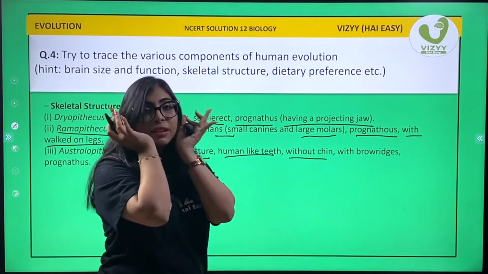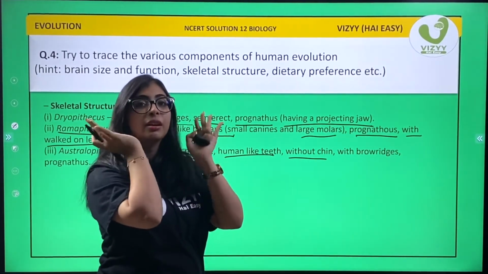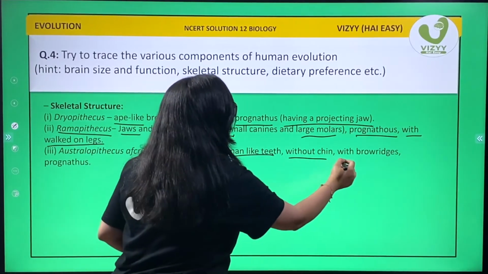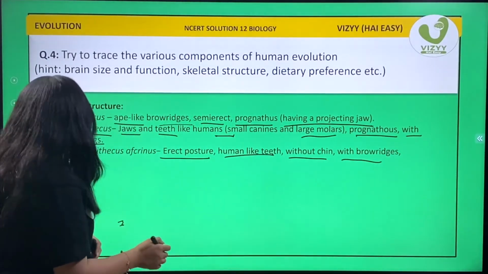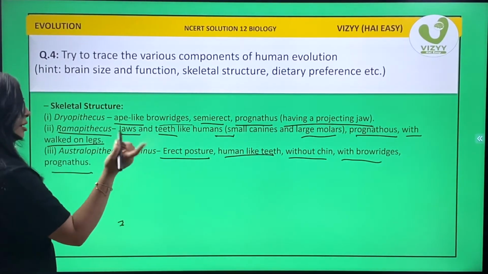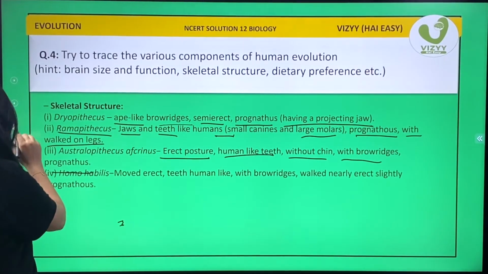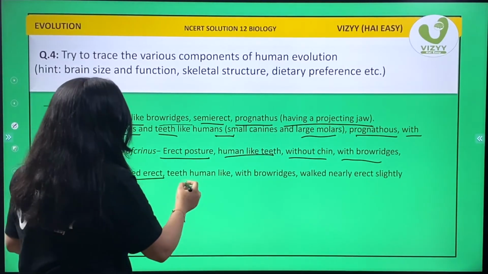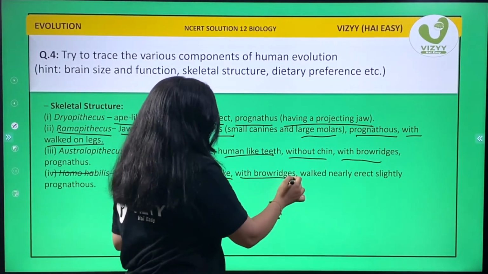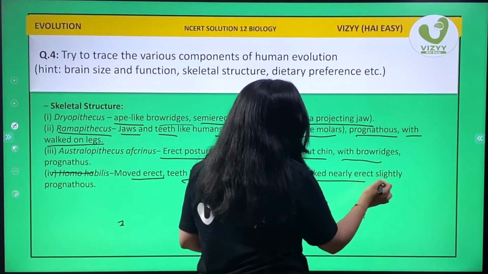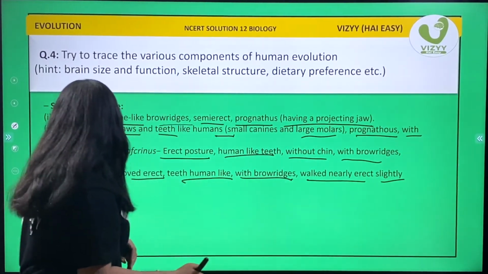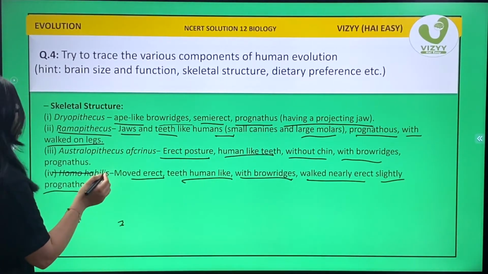So chin development was not there, and had brow ridges and were again prognathous. Homo habilis moved erect, teeth like human, with brow ridges, walked nearly erect, slightly prognathous.